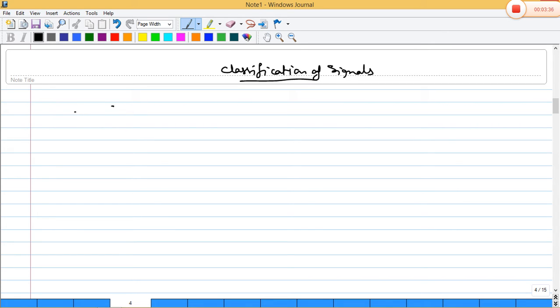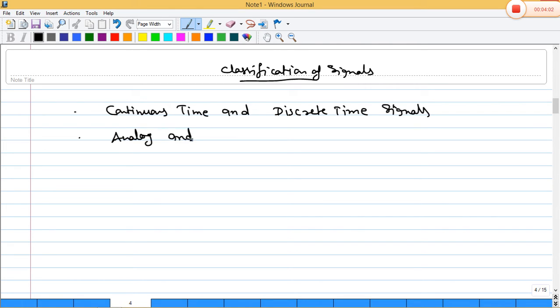So the first classification will be continuous time and discrete time signal. Second one is analog and digital signals.